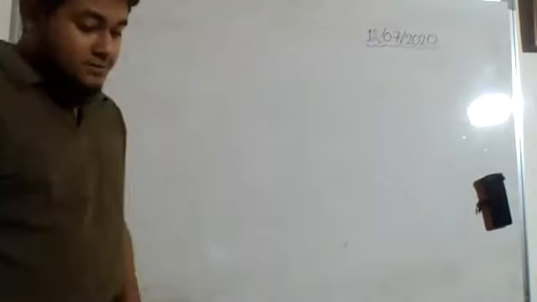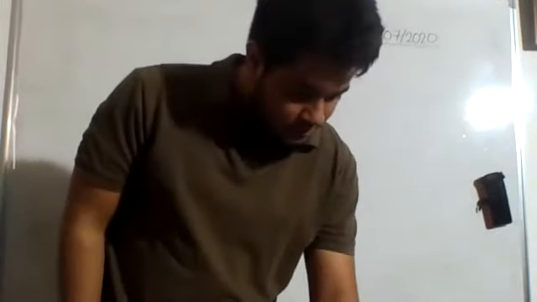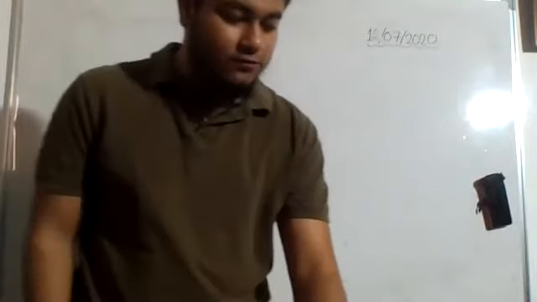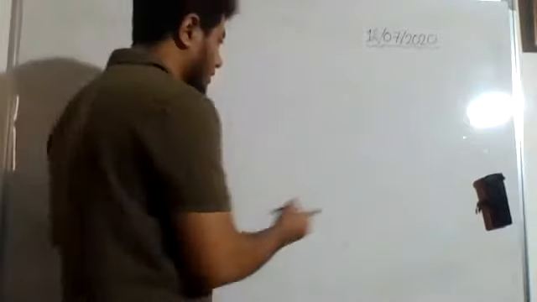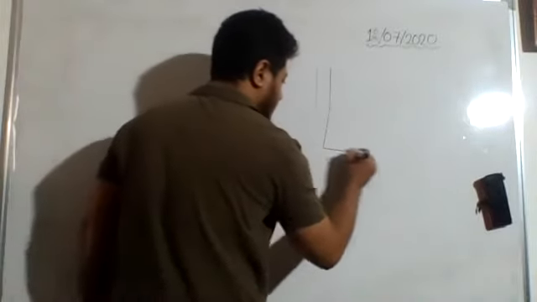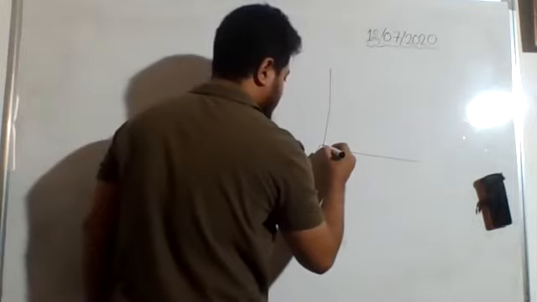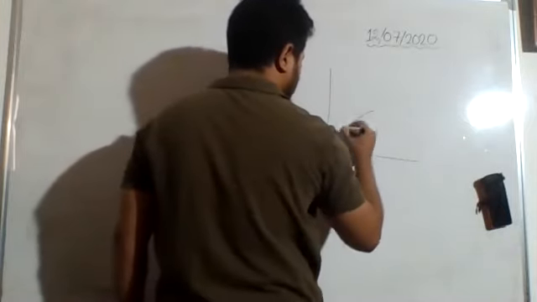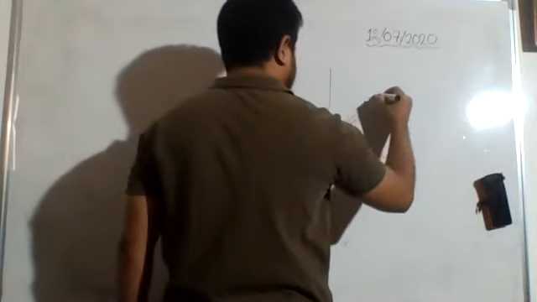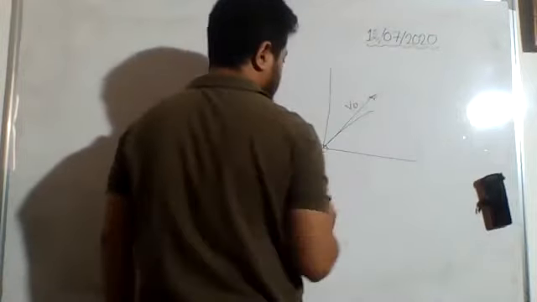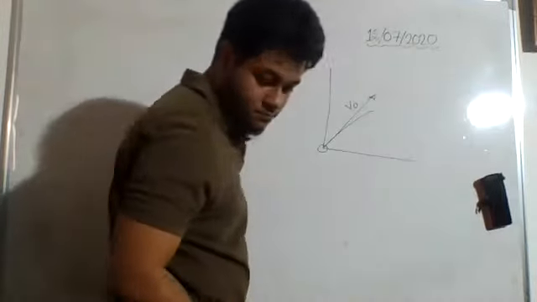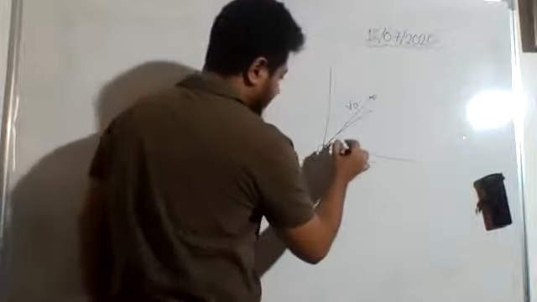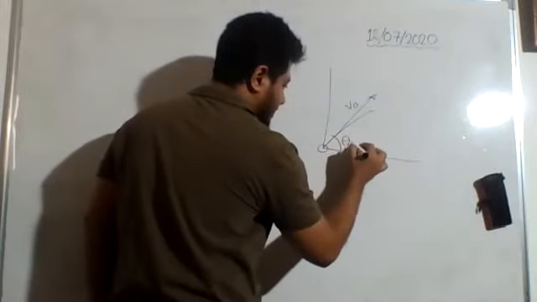So, trajectory of a projectile, page number 144. Let a body be thrown with initial velocity v naught, making an angle theta naught with the horizontal. So this is our reference frame. From here, this body is thrown. The initial velocity is v naught, with an angle theta naught. This is the initial angle, right?